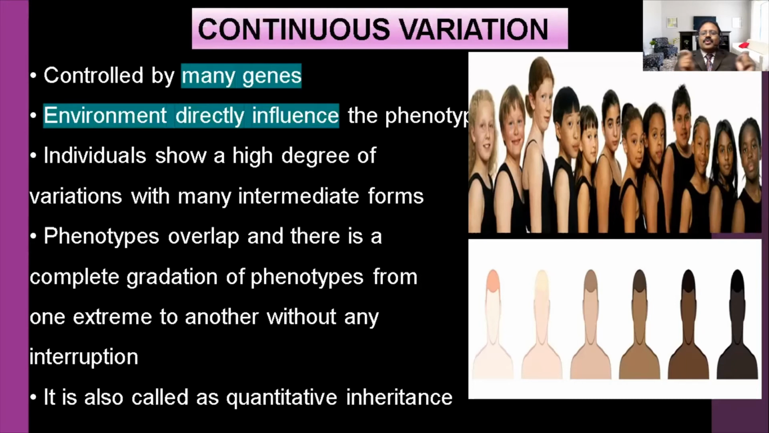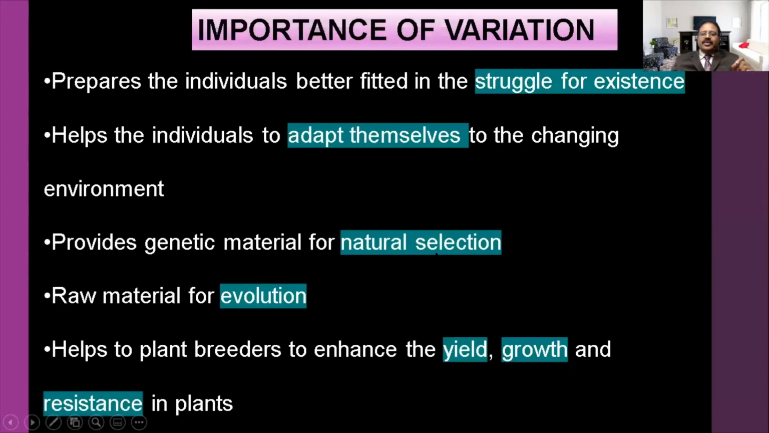So here, more intermediate forms are there. Phenotypes overlap. So different characters appear. This character and this character, mixing of characters, overlapping there, and there is a complete gradation of phenotypes from one extreme to another without any interruption. In the bottom diagram you can see the color gradually changes. So all the colors are present in a particular population. It is also called quantitative inheritance.